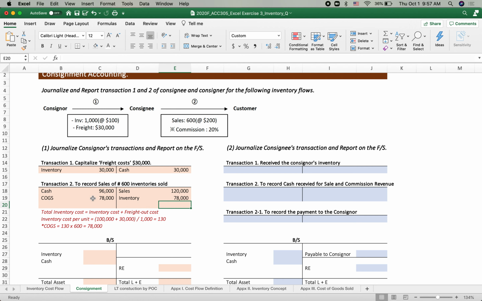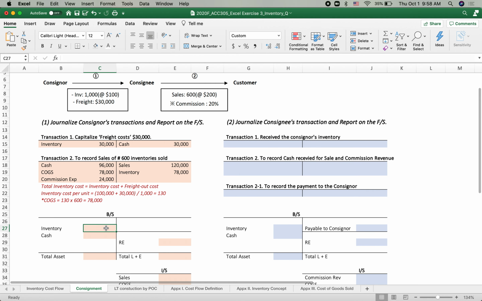Are we missing something? It should be balanced out, the debit and credit side. So what do you recognize? Commission 20%. That is the commission expense. It is part of expense because we give this 20% like salesperson commission expense. So we record 20%. How to get it? The total sales times 20%. So 24,000 is the commission expense, so that we can match between debit side and credit side.